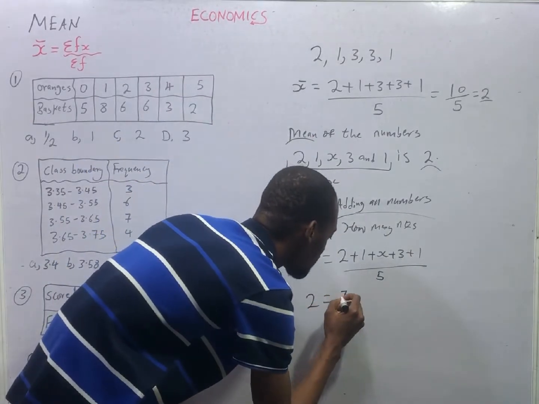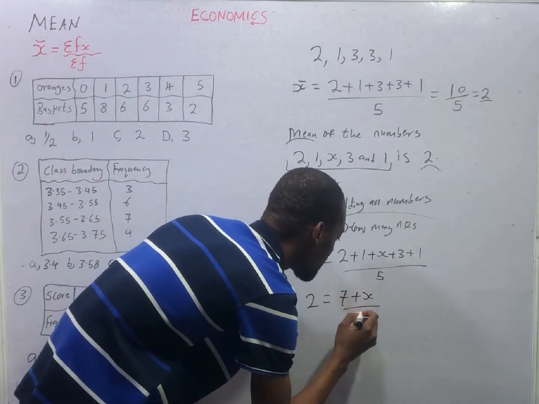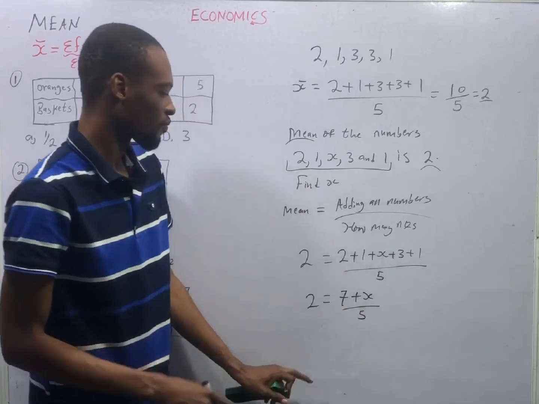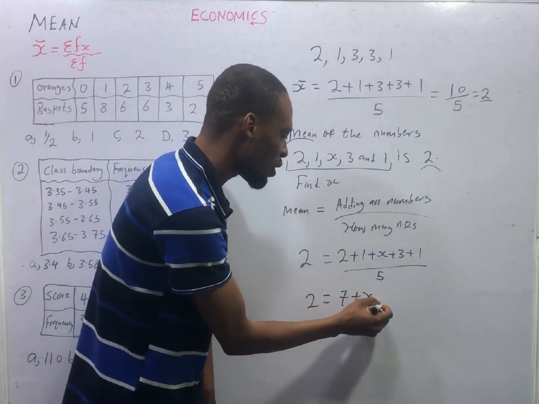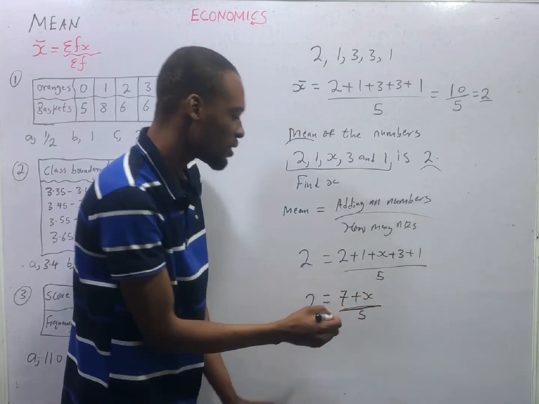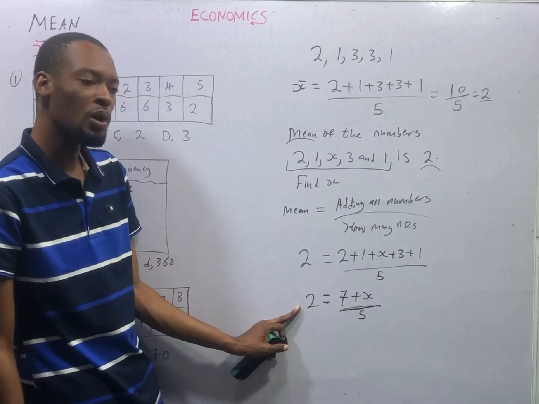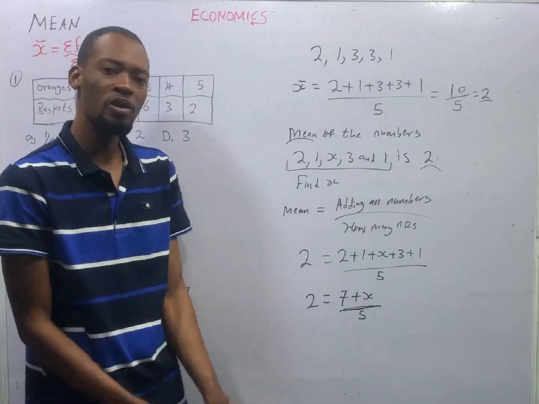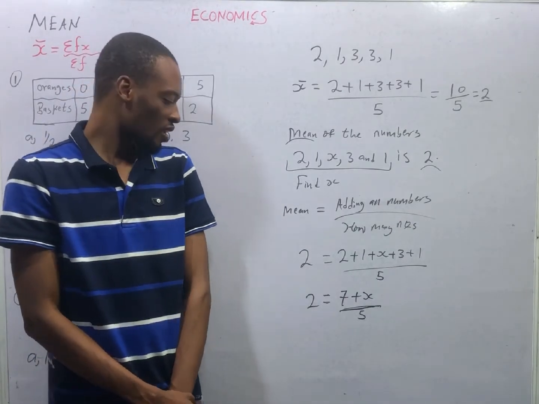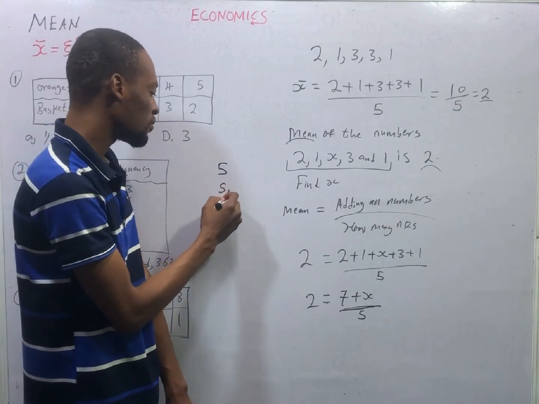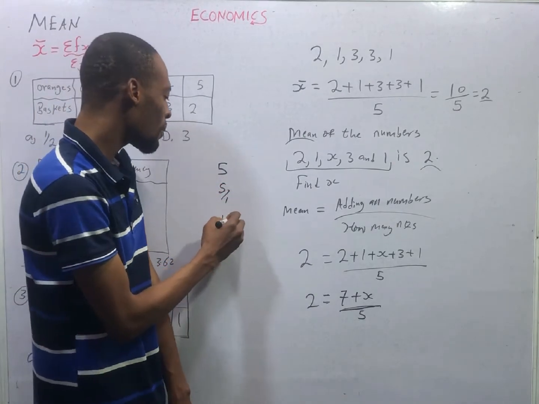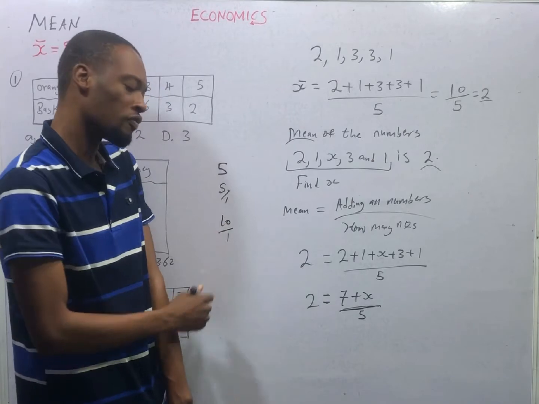So here we have 7 plus s divided by 5. In mathematics, if you have equal to and you have everything up divided by what is down and you have a single number here, there is something called cross multiplication. A number standing like 5 is the same thing as 5 over 1. The number 10 is the same thing as 10 over 1.